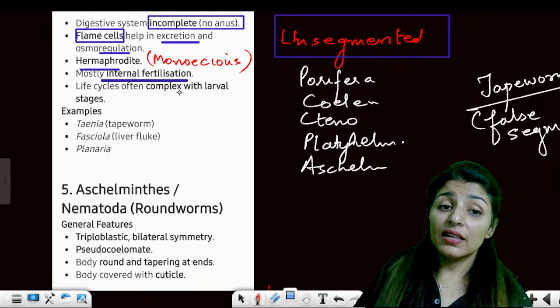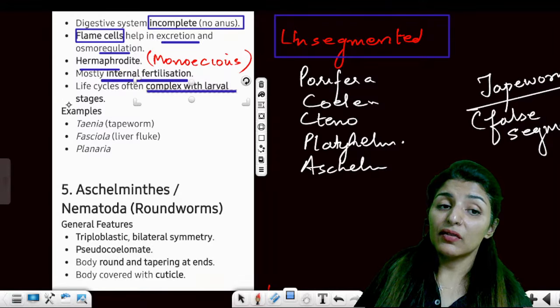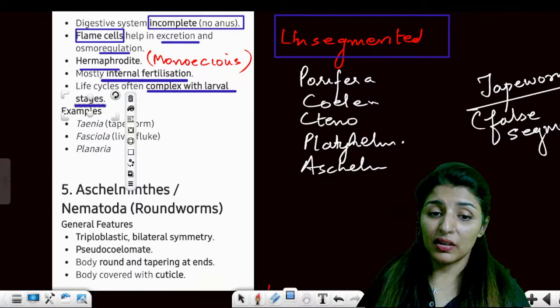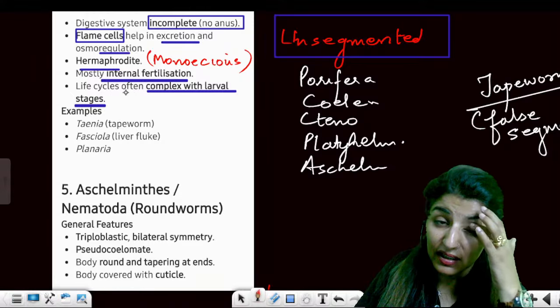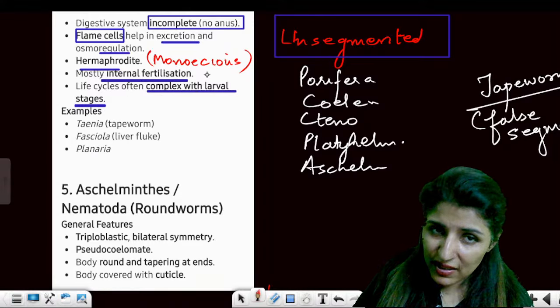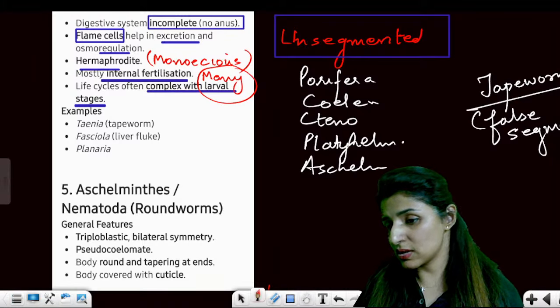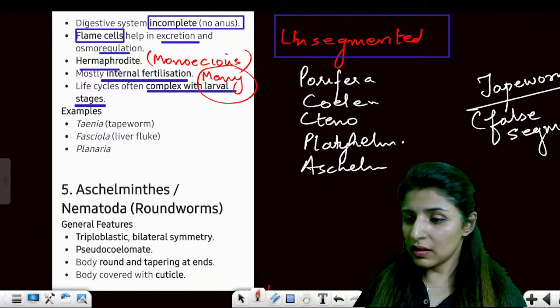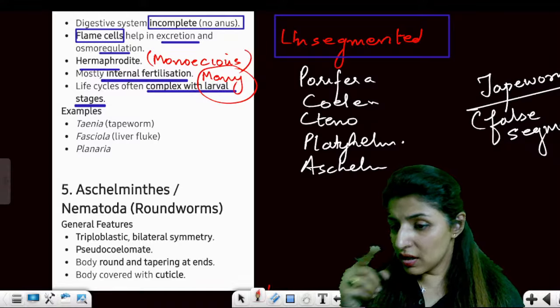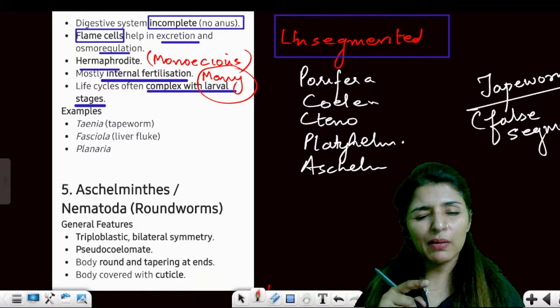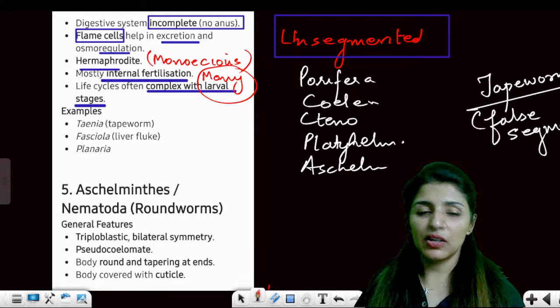Now, life cycles are often complex with larval stages. So this is a parasitic feature that they have: complex life cycle. Life cycle means many larval stages. Are these points clear? Okay. No, Shri, you are wrong. Shorter male and longer female, this is an endoparasitic feature.